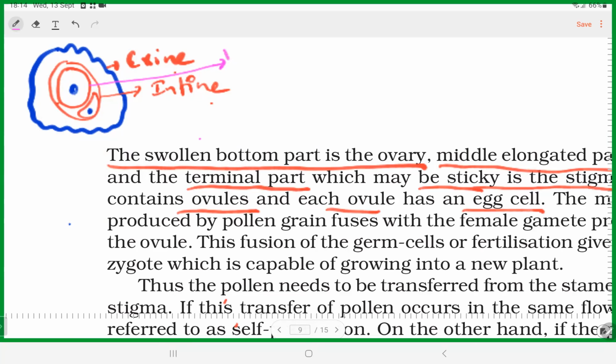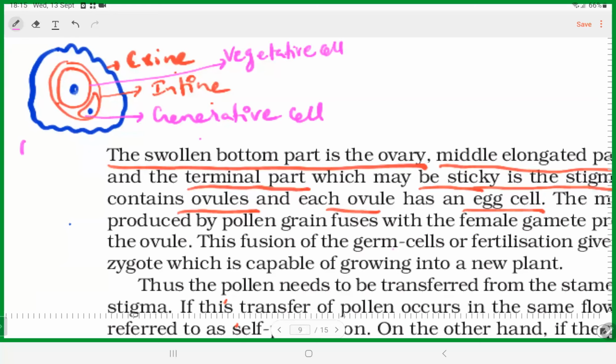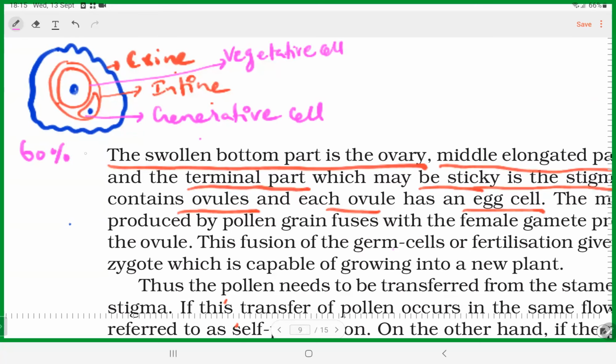It is the vegetative cell. And the inner smaller cell is called what? The generative cell. Very important thing, keep this in mind: vegetative cell and generative cell. So, two-cell stage. Just understand one thing: 60% of plants release pollen grains in this two-cell stage. Okay, that's the structure, an important thing you should know about the pollen grain.